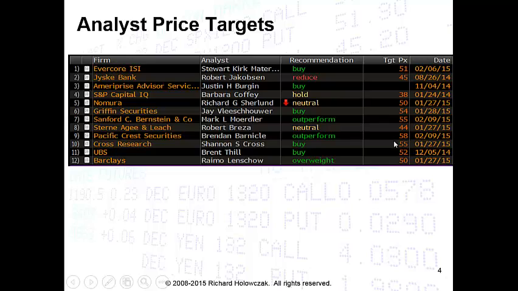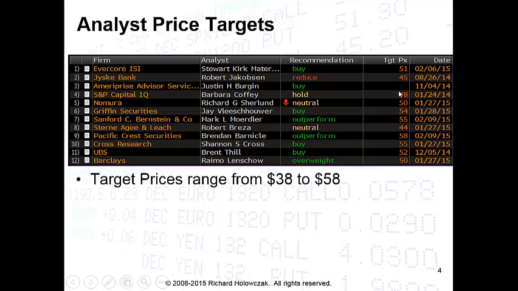And so, if you remember, we looked at Microsoft stock trading at about $43. And here the analysts have each given a target price at which they think that Microsoft stock might achieve. In some cases, they're as high as even $58. And in others, they are as low as $38. And this is just one page full. If you are on a Bloomberg terminal and you get this screen, you can page down and see a whole variety of prices. And so, what's the lesson here?